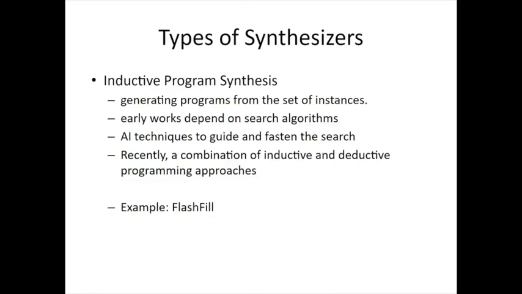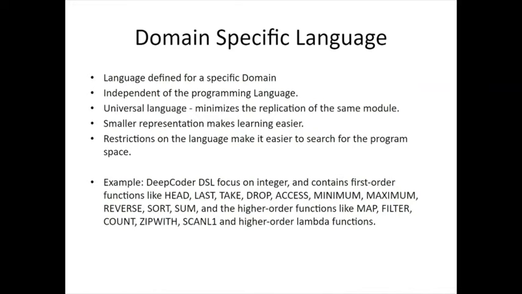In recent years, researchers combine inductive and deductive programming approaches. Deductive programming creates candidate solutions from the specification and verifies the functionality with the illustrative examples given by the user. A domain-specific language is a language defined for a specific domain. They are not dependent on any programming language. There are advantages. First, they are universal, common, can be substituted with any code, and avoid replication. A smaller representation helps learning faster, and the output will be simpler. Third, the freedom the programming language brings can be restricted using a DSL. As such, search becomes easier.